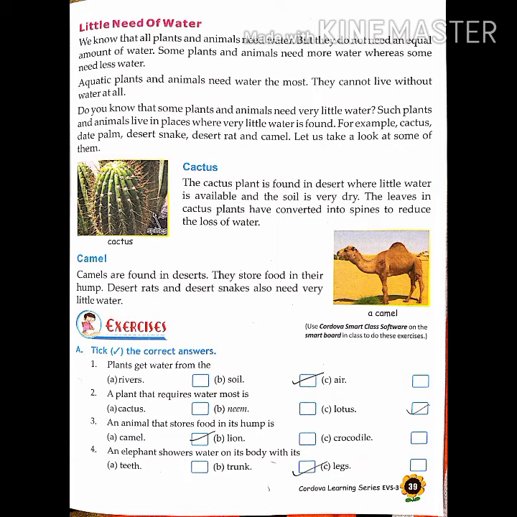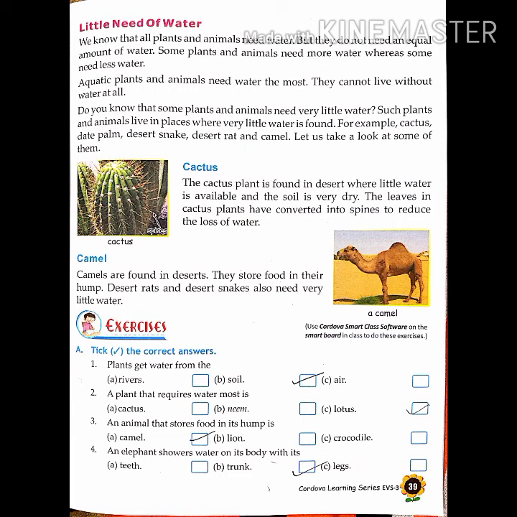The leaves of the cactus plant have converted into spines, into thorns, to reduce the loss of water. If the leaf is there, the transpiration process happens. Transpiration means removal of excess water from the plant. If there were leaves, water would be removed from the plant through the leaves. So these leaves converted into spines to reduce the loss of water. Reduce means कम करना.